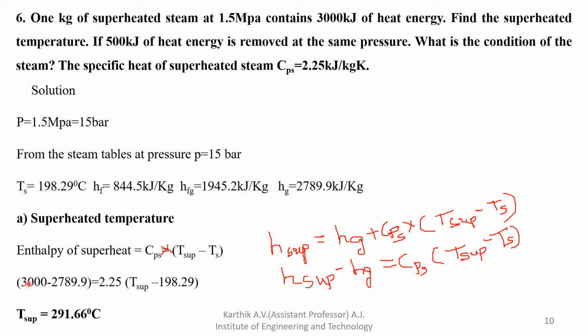Okay, so 3000 minus Hg value 2789.9 is equal to CPS 2.25 into superheated temperature, which is unknown and we have to determine, minus saturation temperature. Saturation temperature we already noted down for the particular pressure 15 bar from the data handbook, that is 198.29 degrees Celsius. So from that you can easily determine the superheated temperature. You will get 291.66 degrees Celsius.